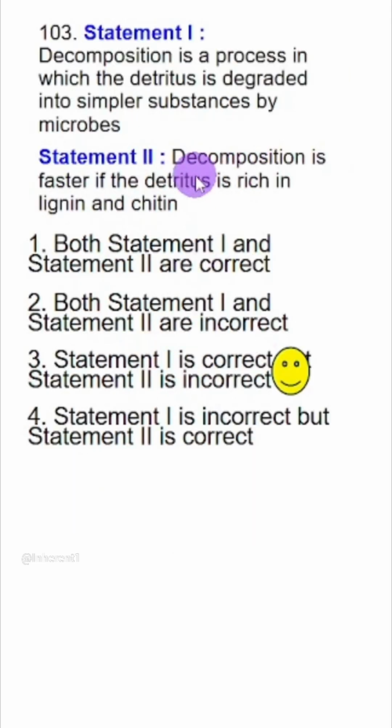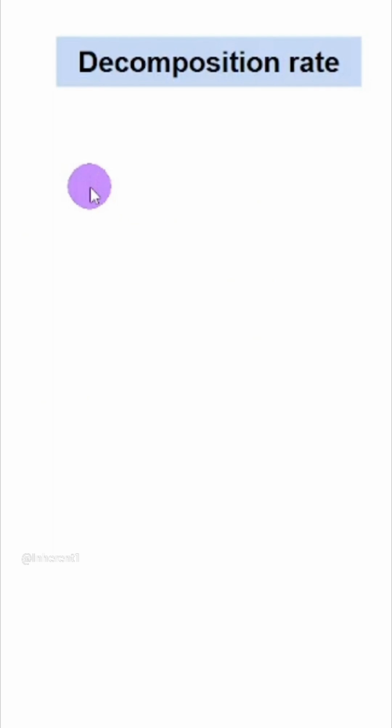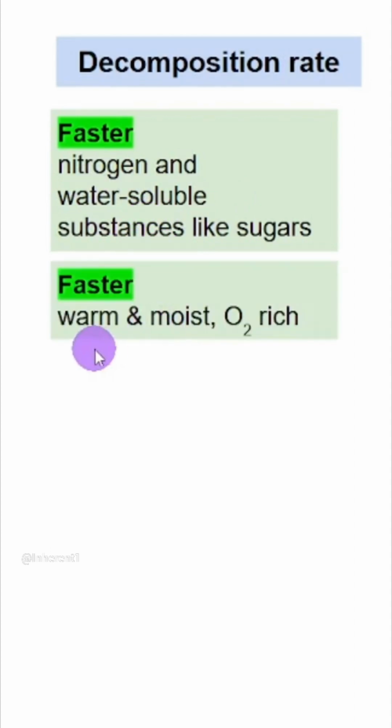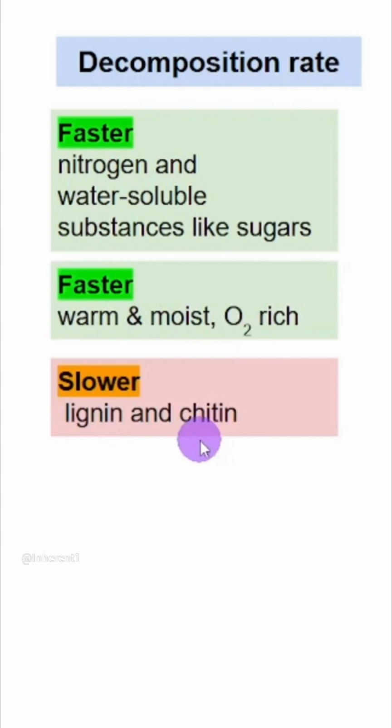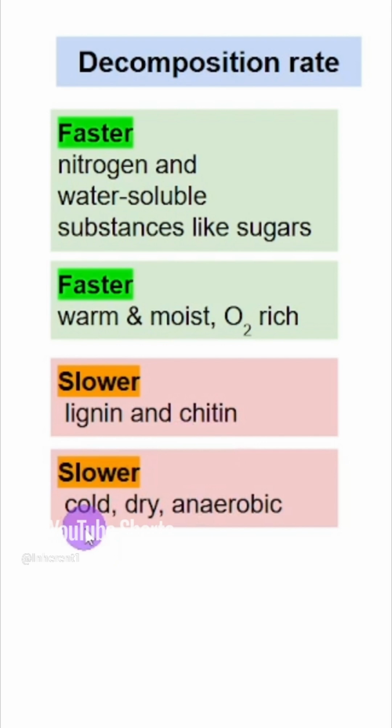In this question, the decomposition rate was asked. What makes the decomposition rate faster? The decomposition rate becomes faster if the detritus is rich in nitrogen and water soluble substances like sugars. It also becomes faster if the conditions are warm, moist and oxygen rich. And what slows down? The lignin and chitin presence in detritus slows it down. Also cold and dry conditions and anaerobic conditions slow down the decomposition rate.